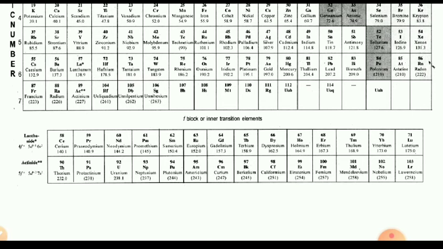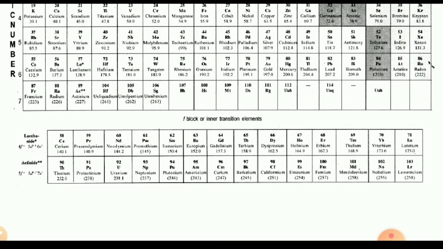From P block, 18th group elements are called zero group, inert gases or noble gas elements. Then D block elements are called transition elements and F block elements are called inner transition elements.